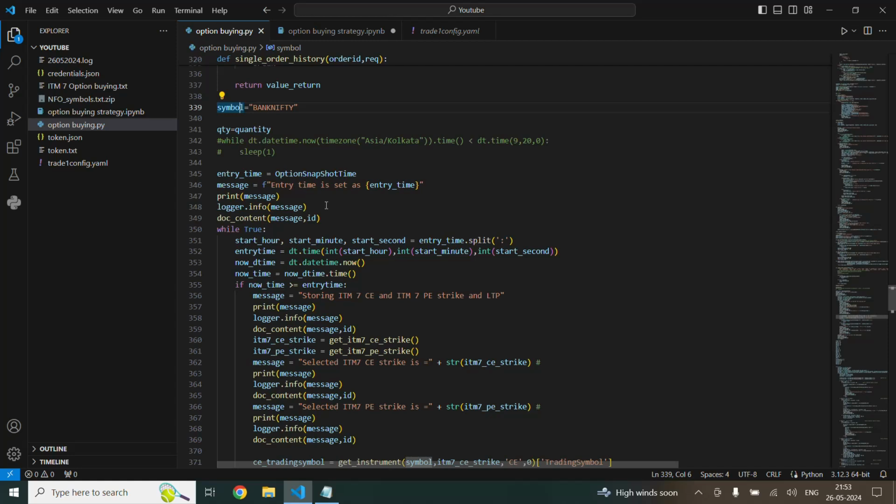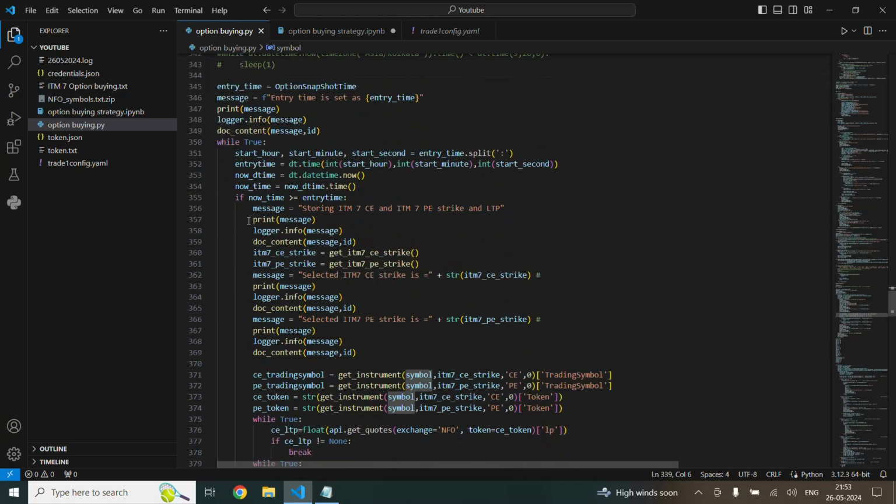So let's see the code. We have the entry time set as it will be displayed as entry time. So when you run this strategy before, let's say, 9 o'clock, the strategy will wait till it reaches 9:16.